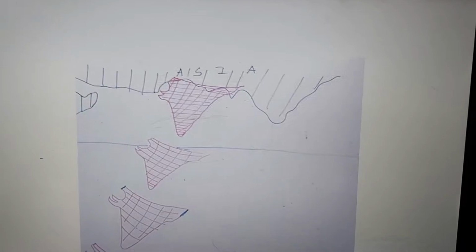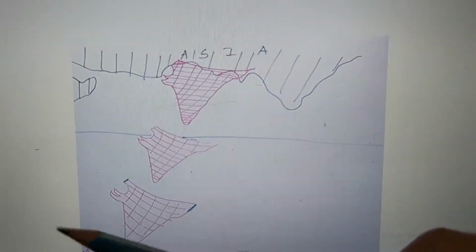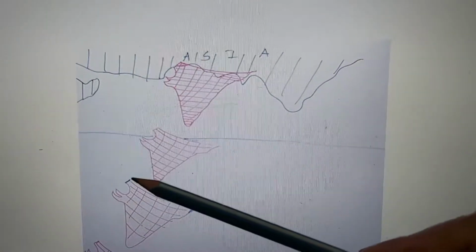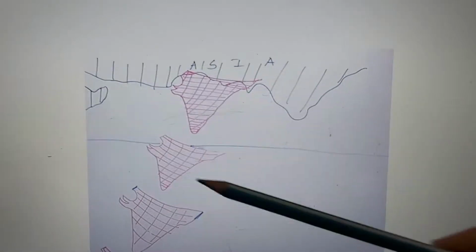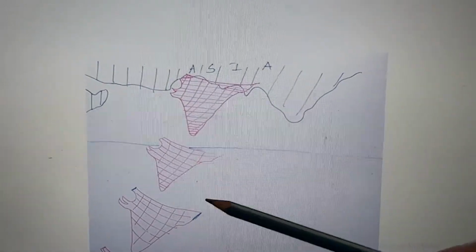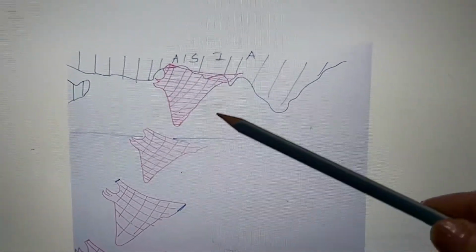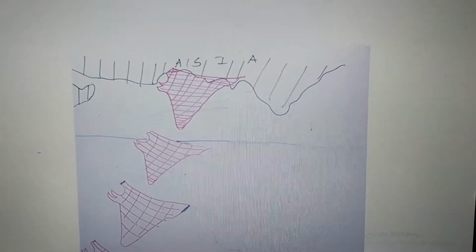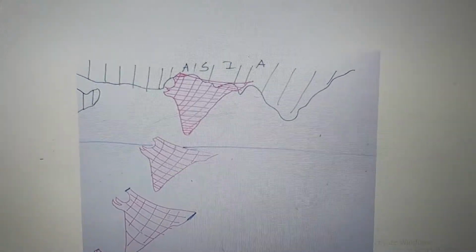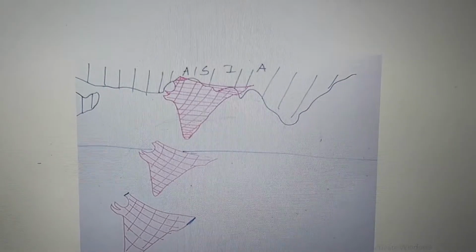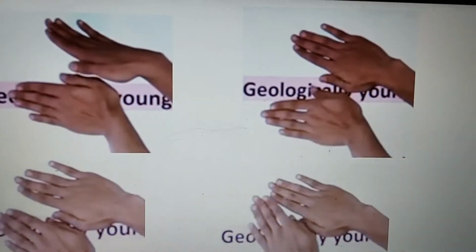Now remember I told you when the Indian plate broke away from Gondwana land, these were the two arms. This was the Aravalli Hills and this was the Assam Himalayas. Now when this is just drifting up to collide with the Indo-Eurasian plate or Asian plate we can call it, what happens? Just look at this.